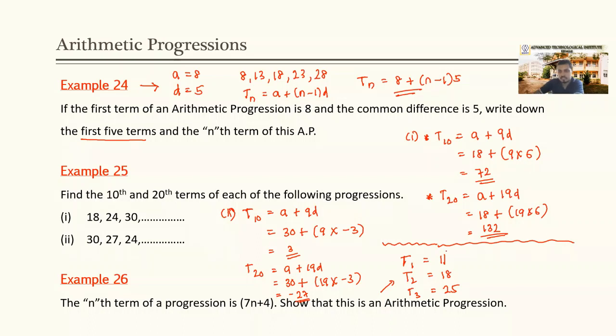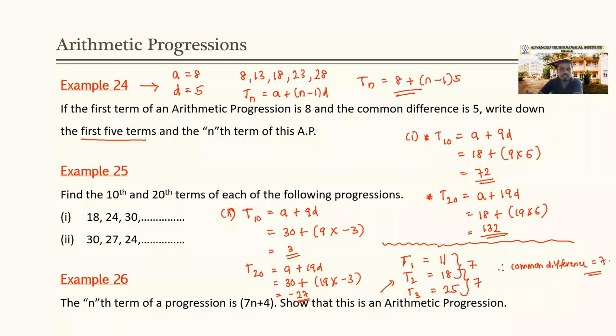Yes. Right. And there is what? If we take two successive terms, what is the difference? If we take the first two terms, the difference is what? 18 minus 11, that is 7. If we take the second term and the third term, the difference is again 7. Therefore, there is a common difference of 7.